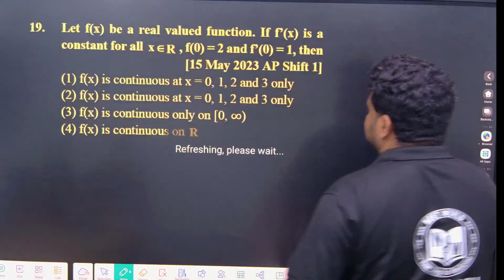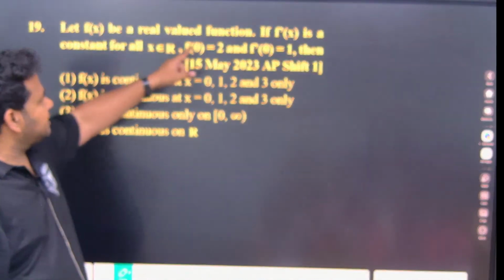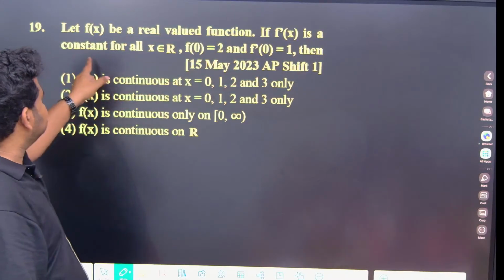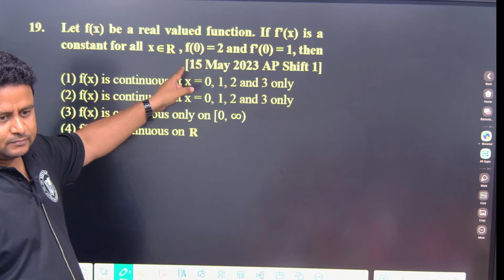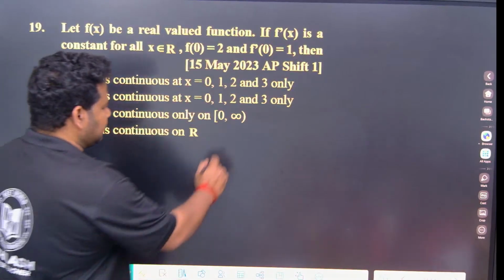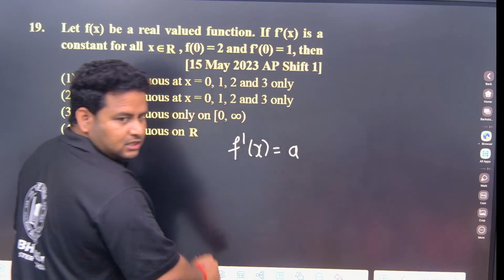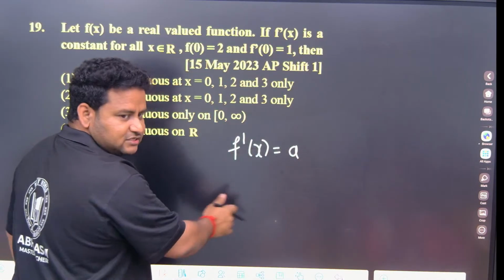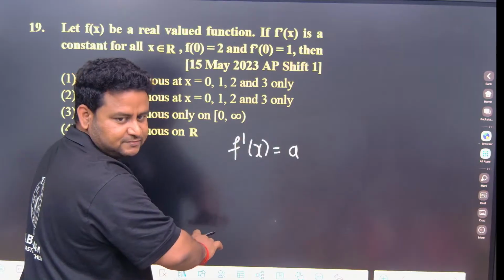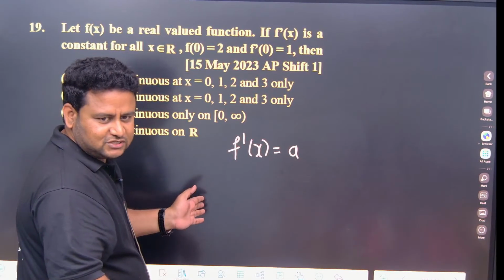Okay, the last question we'll be doing. Please focus. Let f of x be a real valued function. If f dash of x is constant for all x belonging to R, let me take this constant as a. If f dash of x is given and I want f of x, that means I should integrate. If I want the function, I should integrate.